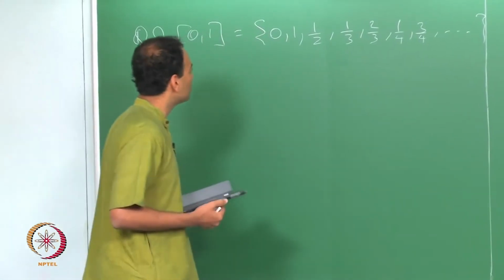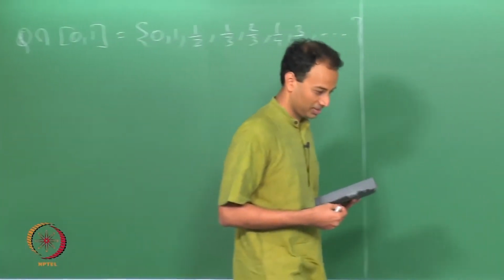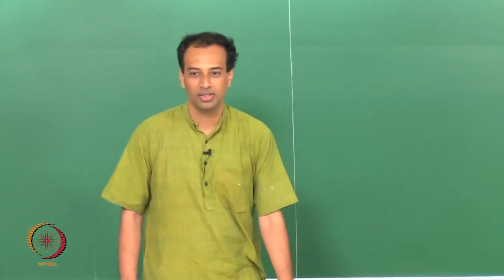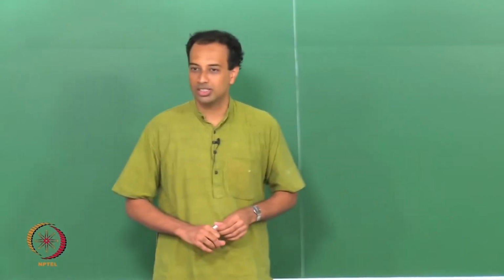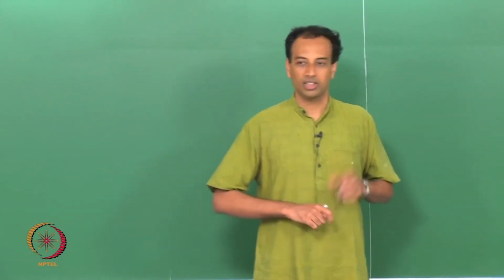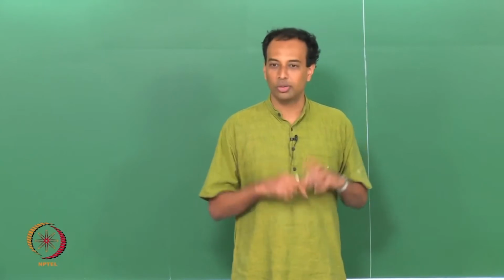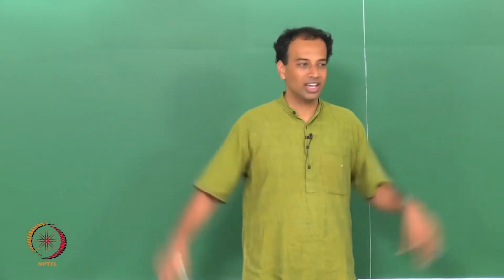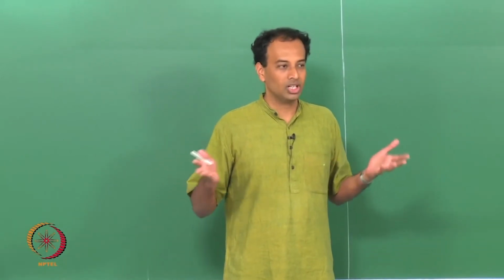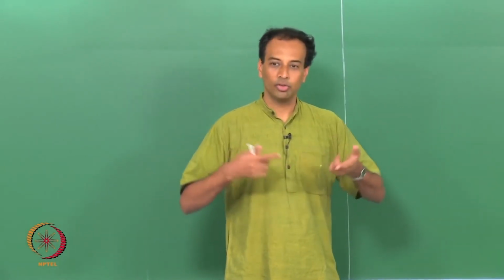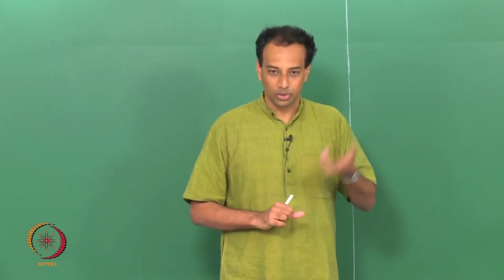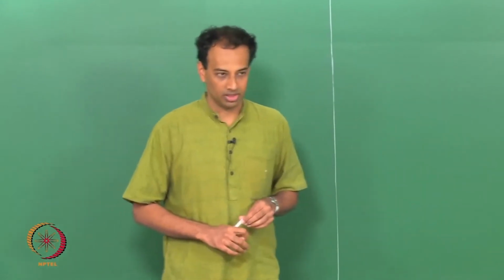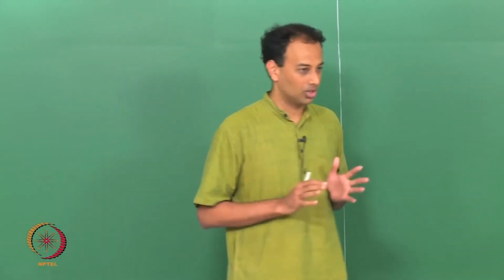There are other examples of countable sets. Have you heard of algebraic numbers? Algebraic numbers are those real numbers which are zeros of polynomials with integer coefficients. The set of all real roots of polynomials of any degree with integer coefficients are called algebraic numbers, and algebraic numbers are countable.